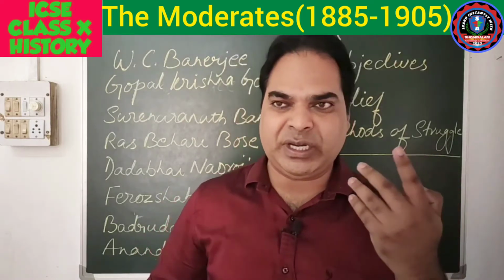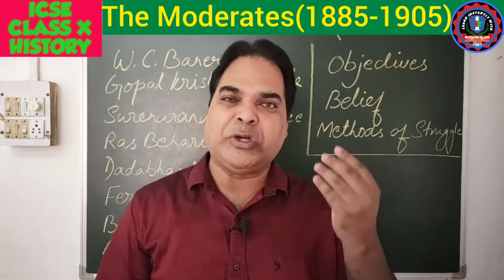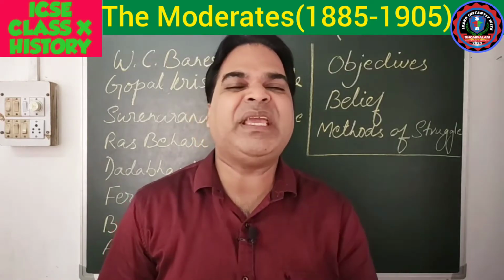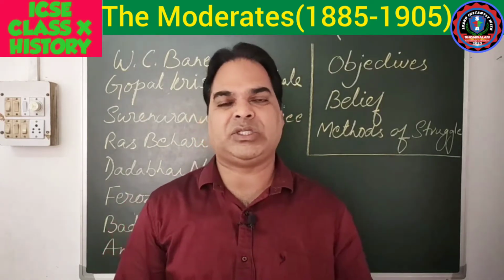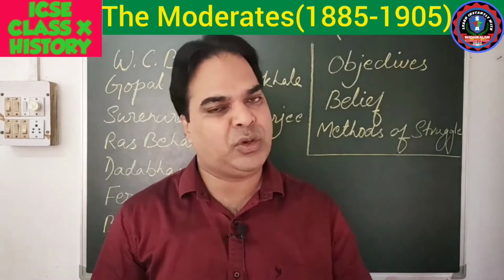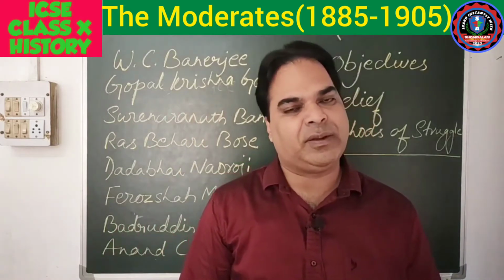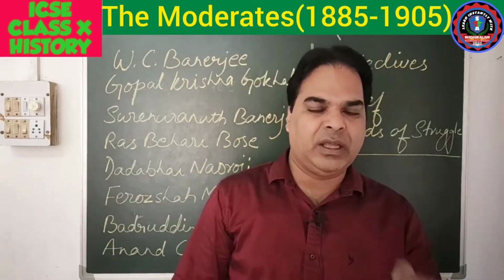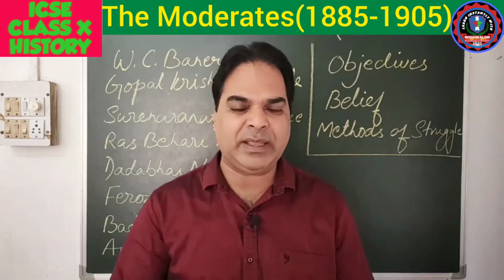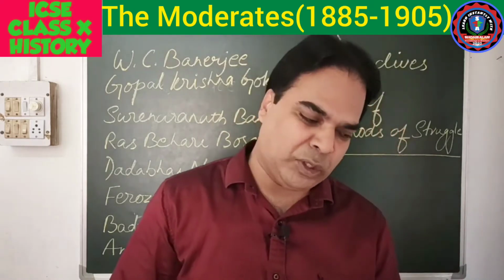They were moderate in attitude and nature, they had moderate demands, and they even followed moderate means and methods to attain their objectives. That is why they were known as moderates. Many of them were highly qualified leaders who led the Indian National Congress from the beginning.